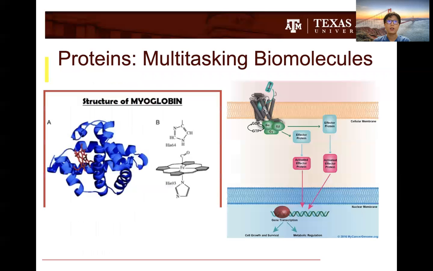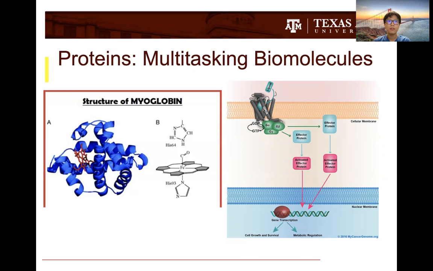Now, proteins. Proteins are large biomolecules and macromolecules which perform a vast array of functions within organisms. If we take a look at this image on the left, we see a structure of myoglobin, which provides oxygen to working muscles in your body. Aside from myoglobin, there are numerous other proteins that function with different capabilities, including catalyzing metabolic reactions, DNA replication, responding to stimuli, providing structure to cells and organisms, and transporting molecules from one location to the next.